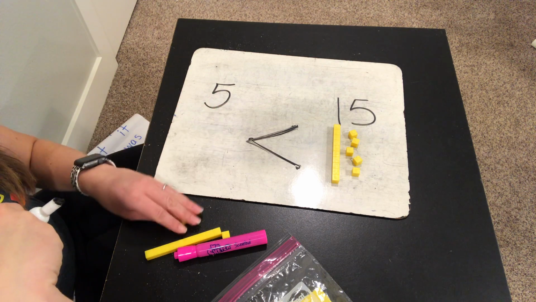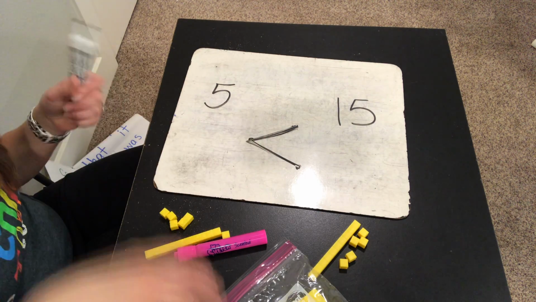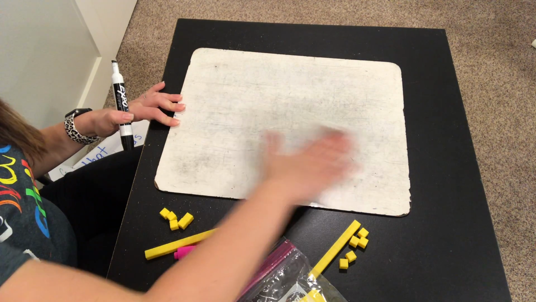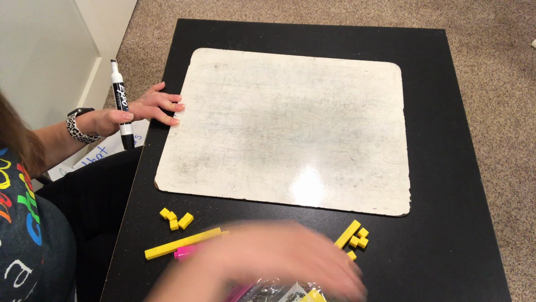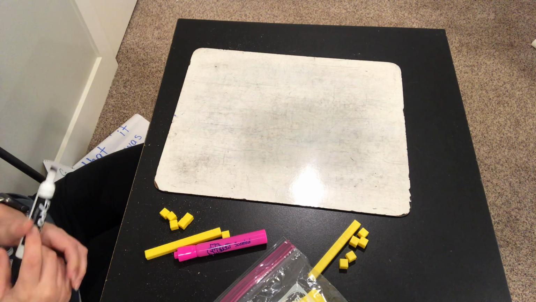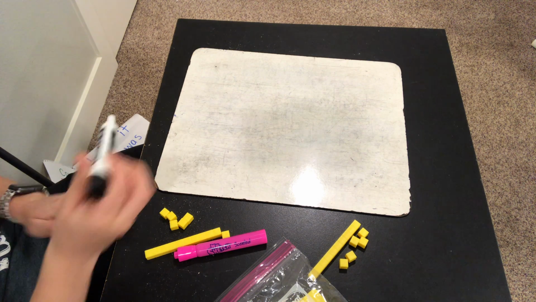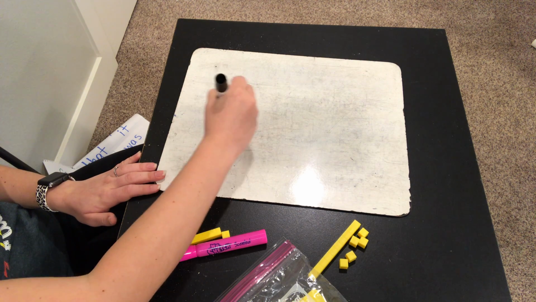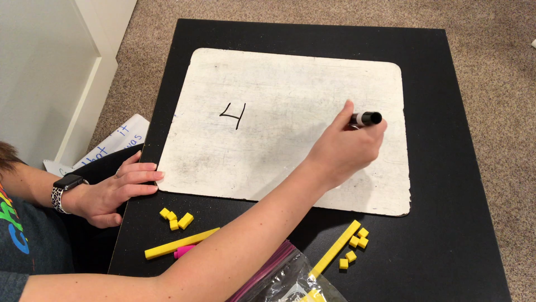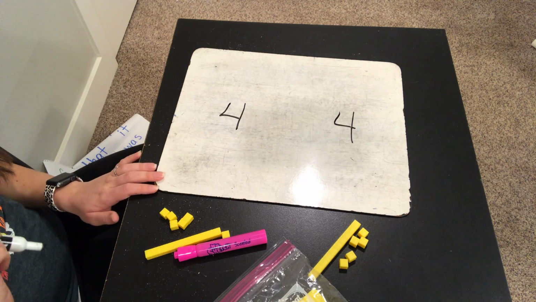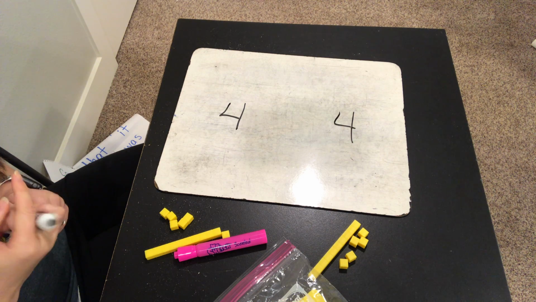Alright, let's clear your board, and I'm going to give you another problem. And again, I'm going to give you the numbers, and I want you to build them and figure out the symbol that would go in the middle. Okay, let's do... Compare these two numbers. Press pause.